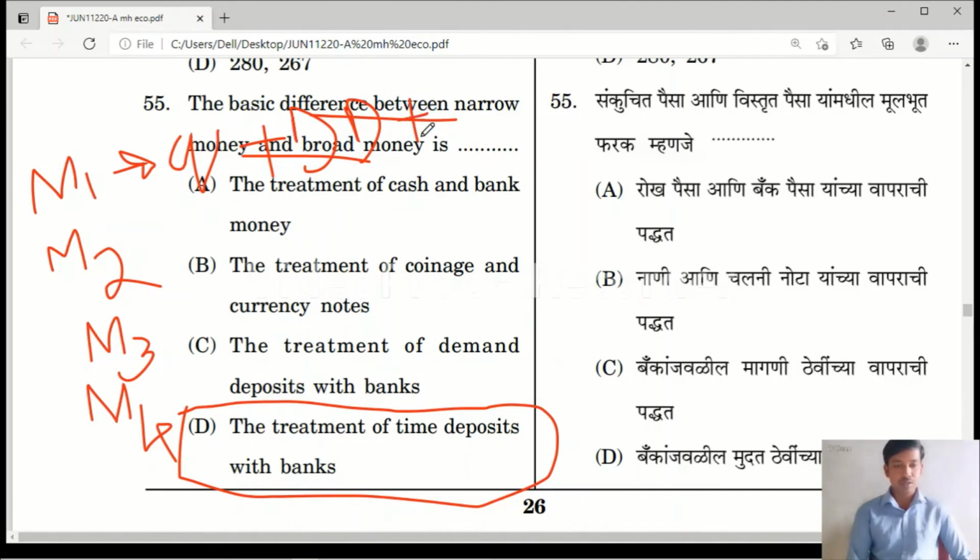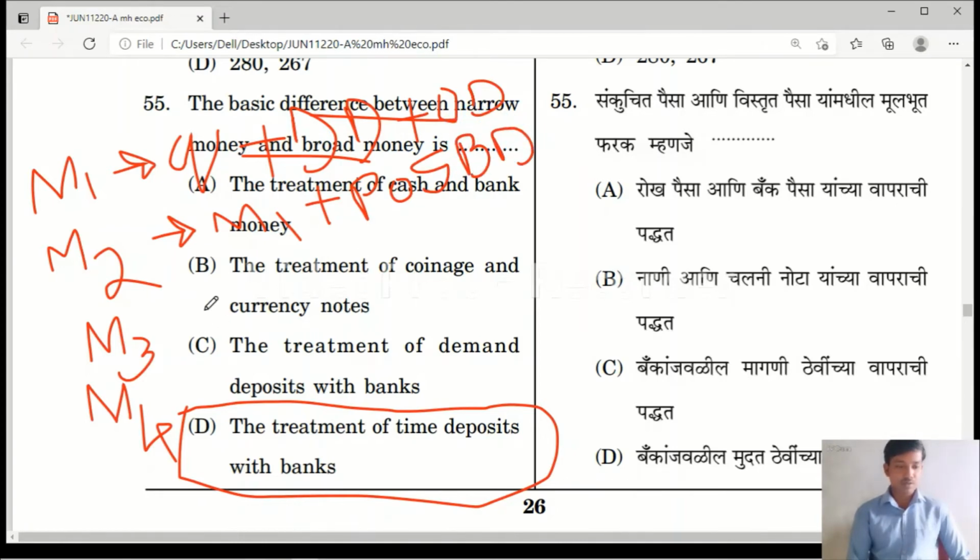CU means currency held by the public. DD means demand deposits with commercial banks. OD means other deposits with RBI. Please remember all these: M1, M2, M3, M4, very important. In M2, M1 plus post office saving deposits. Only saving deposits are included here. M2 is equal to M1 plus POSBD, post office saving deposits.